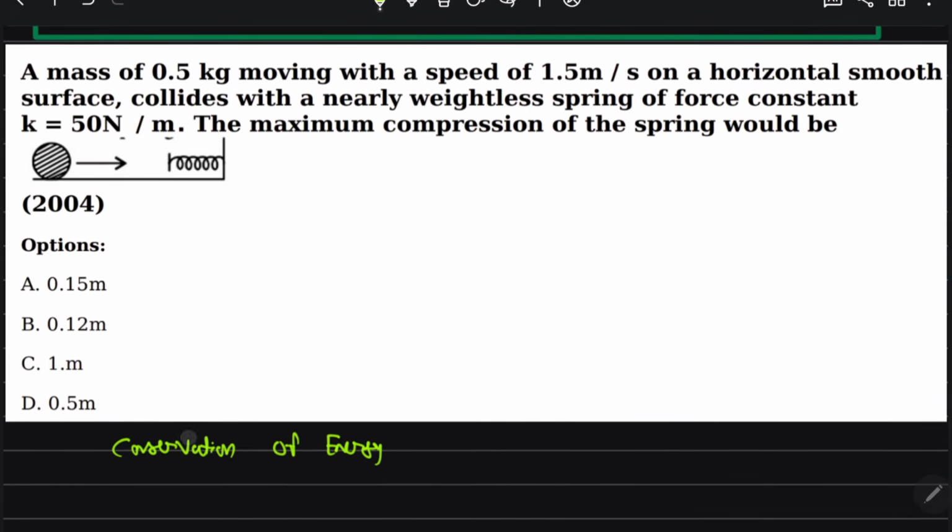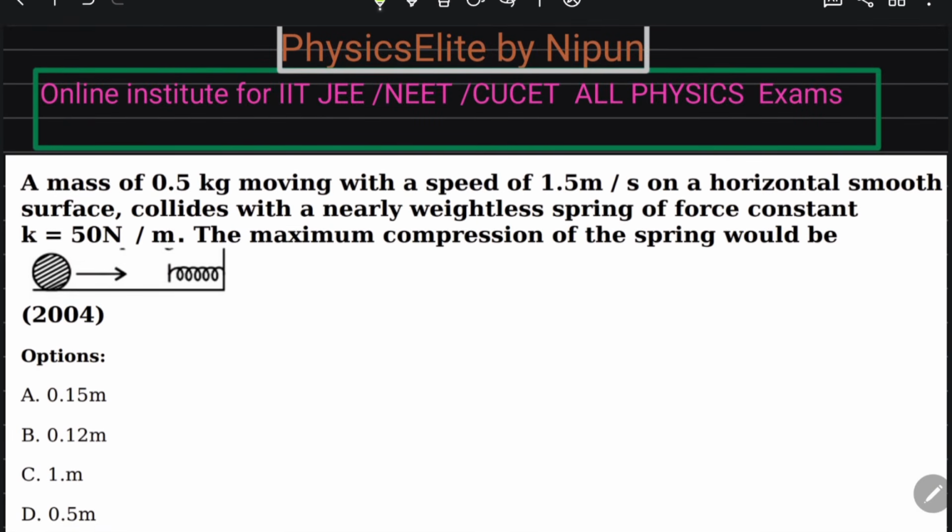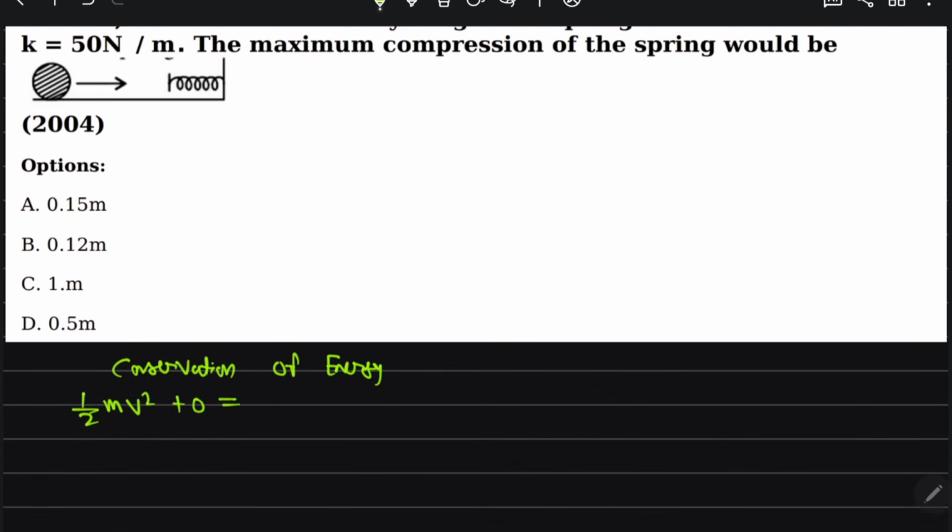So here half m v square plus 0 is equal to the spring energy. A mass of 0.5 kg moving on a horizontal smooth surface collides with a weightless spring of spring constant K, and they are asking the maximum displacement.